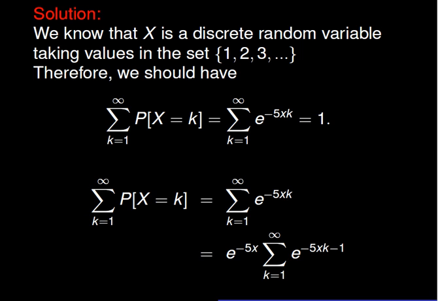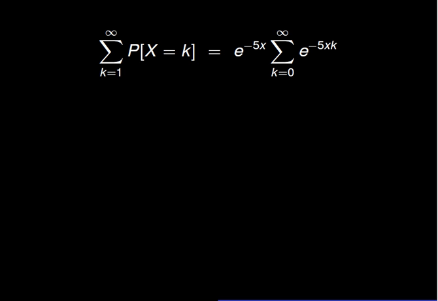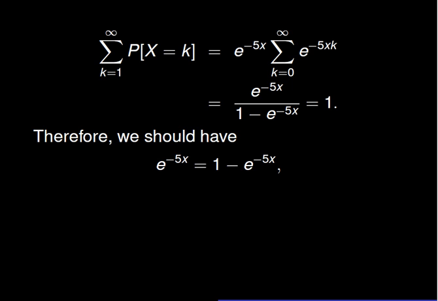This implies that we factor exponential of minus 5x out, and we see that the sum of probabilities is equal to exponential of minus 5x times the summation of exponential of minus 5xk minus 1 for k going from 1 to infinity. We rearrange the indexes and see that the sum of all probabilities is now equal to exponential of minus 5x times the summation of exponential of minus 5xk for k going from 0 to infinity. This is in fact a geometric series with ratio equal to exponential of minus 5x.